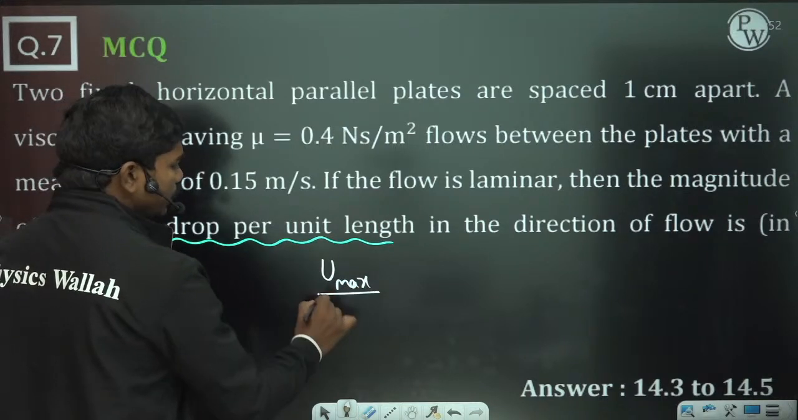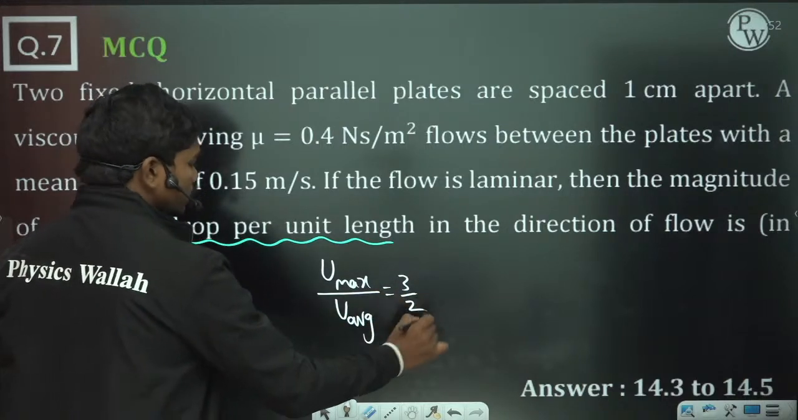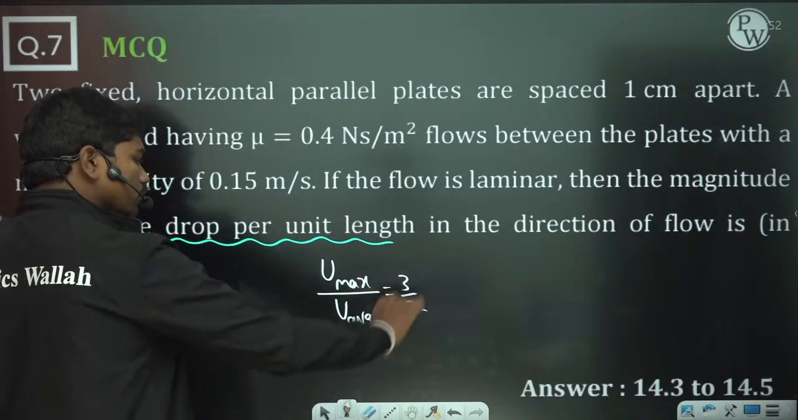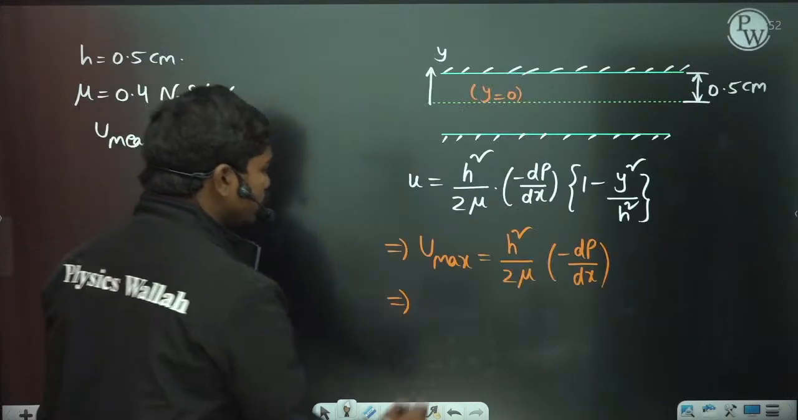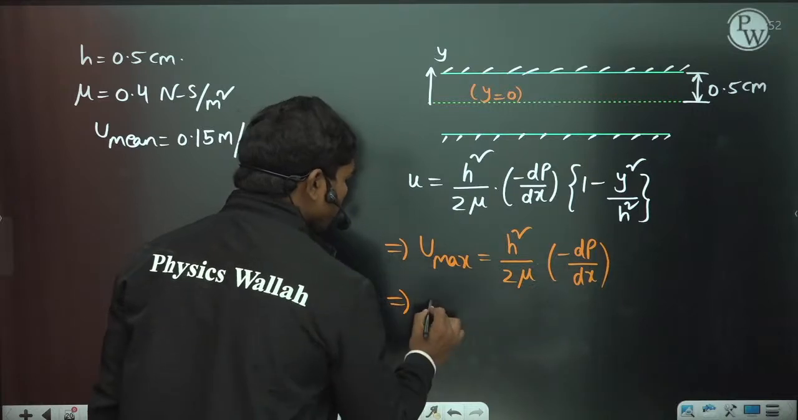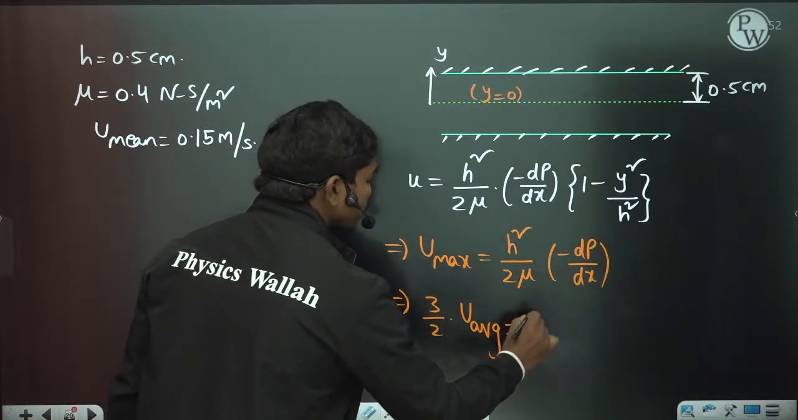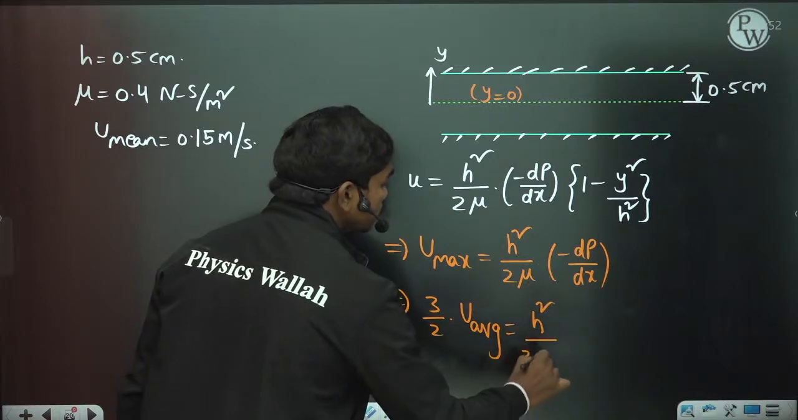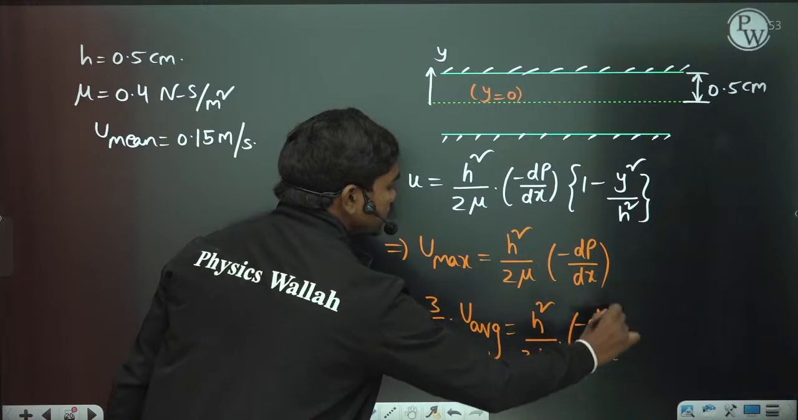Correct? So u max by u average is equal to 3 by 2. So if you want to write this u maximum in terms of u average, this u max is nothing but 3 by 2 times of u average. So 3 by 2 times of u average is equal to h square by 2 mu times minus dp by dx. So this is the pressure gradient value.